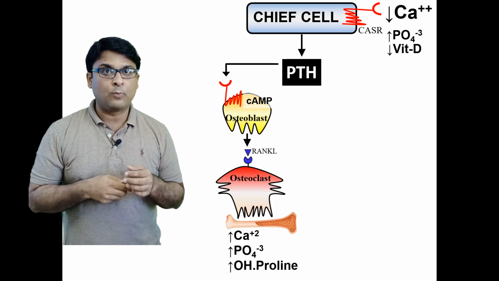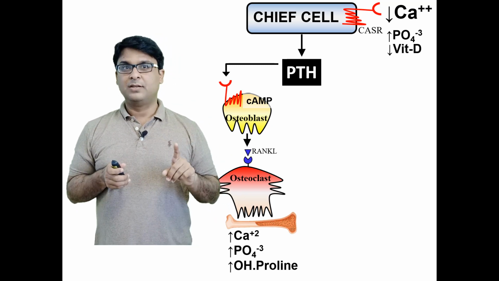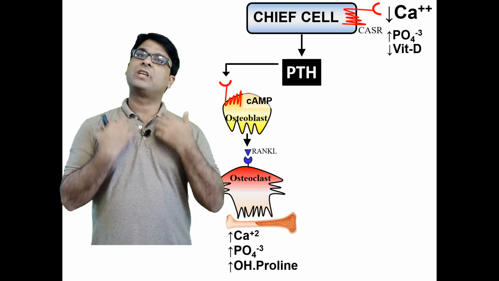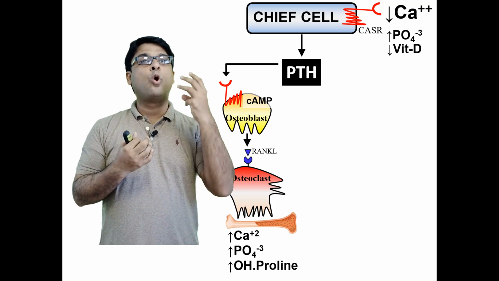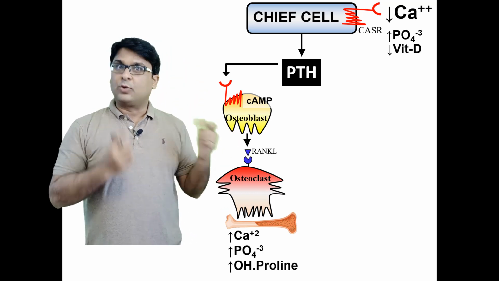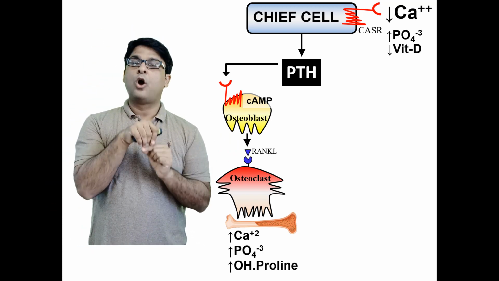So here is the summary one more time. There is low calcium in your blood. It is sensed by the chief cells. Chief cells produce a lot of parathyroid hormone, and the parathyroid hormone will go on to 3 organ systems. The first one we are discussing is the bone. So what are the cells where parathyroid hormone goes and starts the action? Osteoblast.